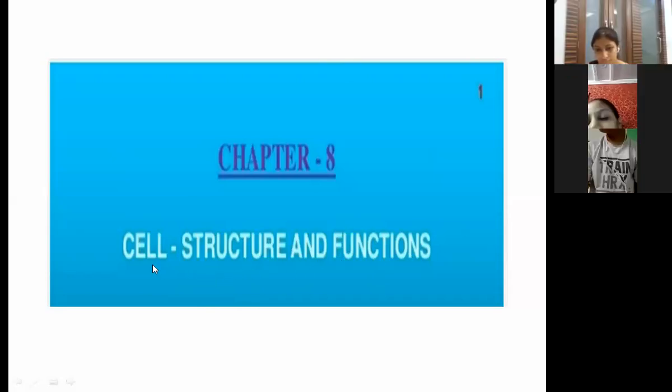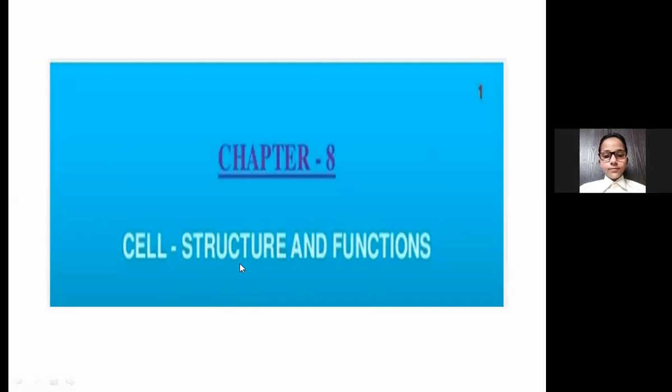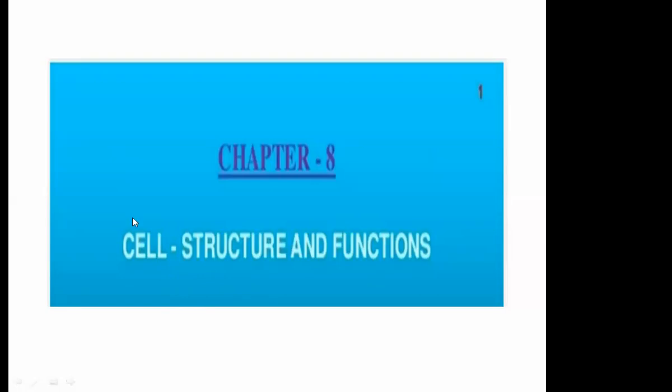And cell is the smallest part. Cell is the smallest unit of the living organisms. And what happens? Cell performs each and every function of our body. You must have heard that different types of cells are present in our body, like cheek cells are there,